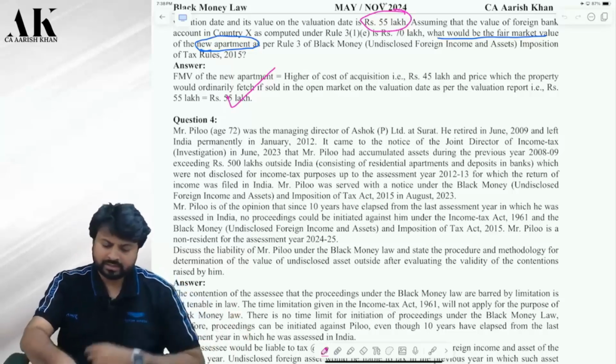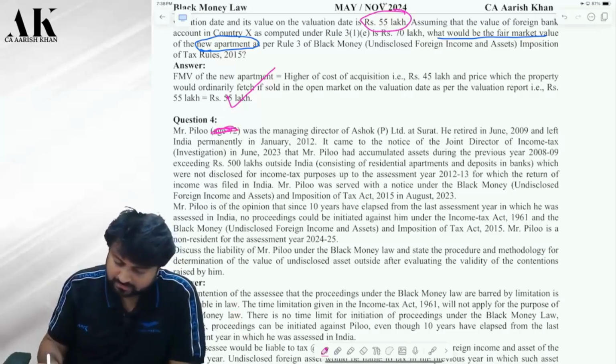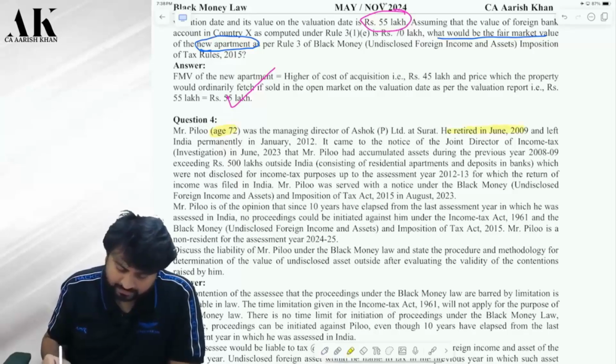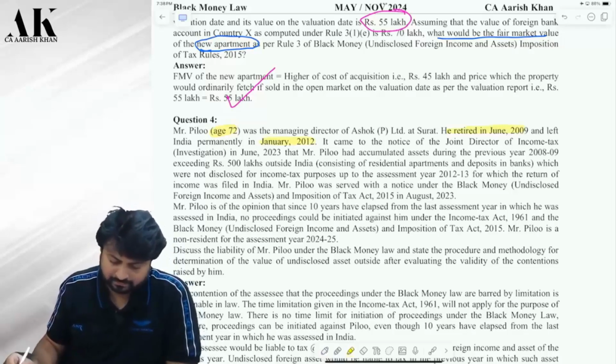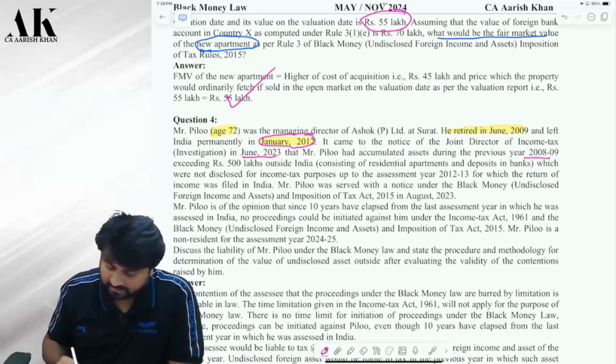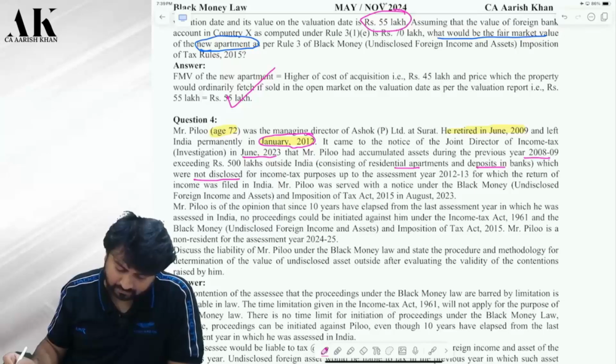Now, let us try to analyze this question. Mr. Pilu, aged 72 years, was a managing director. He retired in June 2009 and left India permanently in Jan 2012. So 2012 is the year in which he left India. Now the joint director noticed in June 2023 that Mr. Pilu had accumulated assets since 2008-9. What is the asset? Residential apartment and deposits in bank, which were not disclosed for tax purpose. So he was served a notice under black money law in August 23.